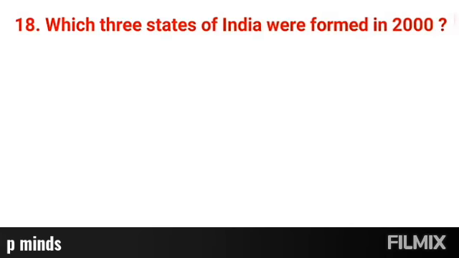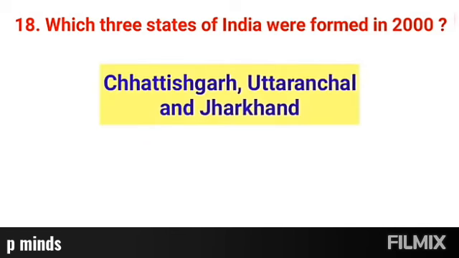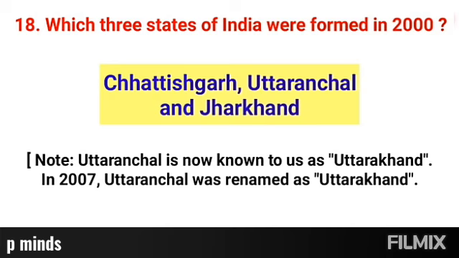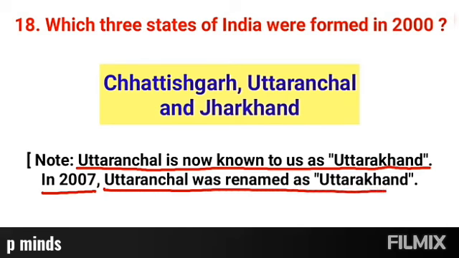Question number 18. Which 3 states of India were formed in 2000? Right answer, Chhattisgarh, Uttaranchal and Jharkhand. And for your kind information, Uttaranchal is now known to us as Uttarakhand. In 2007, Uttaranchal was renamed as Uttarakhand.